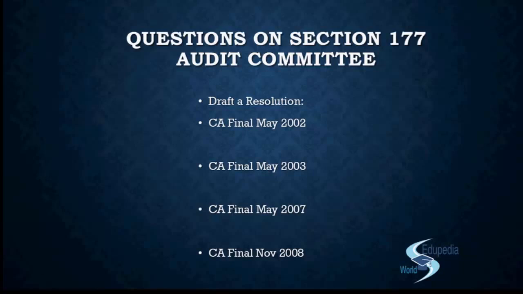Then you start the second paragraph. You know that all the continuation paragraphs begin with the words further resolved. So you write that, further resolved that the chairman of the audit committee shall be elected by the members of the committee from amongst themselves and shall attend the annual general meeting, right? Then again, as per the question, you also have to write about the other points. These paragraphs that you include will be specific to the question that has been asked in your examination, right? So you would include: further resolved that the quorum of the committee shall be 1/3 of the total number of its members, or 2 directors, whichever is higher.